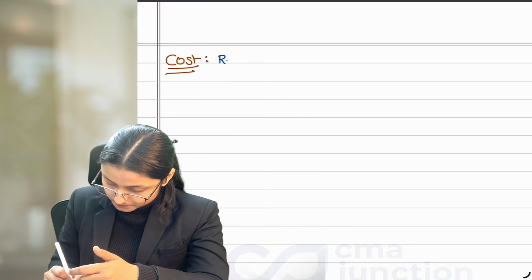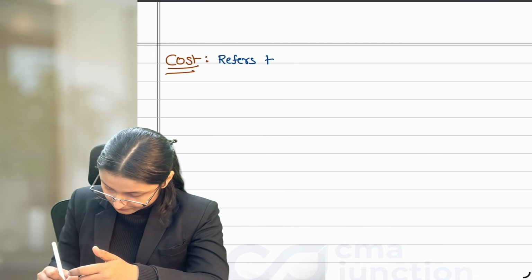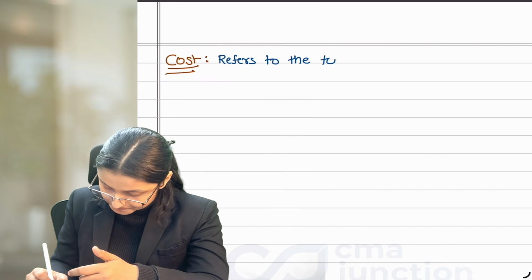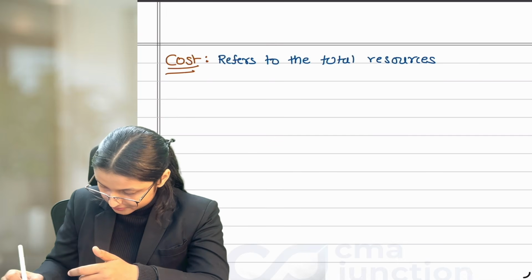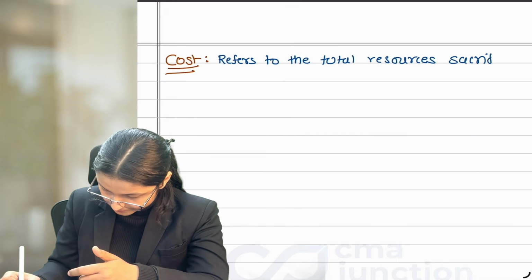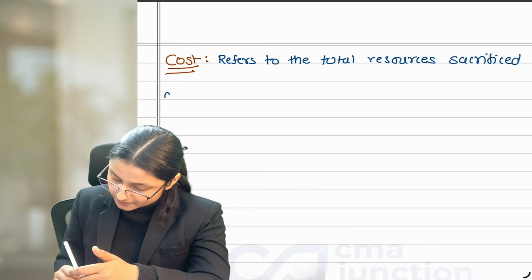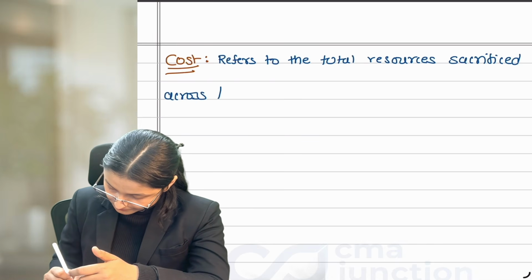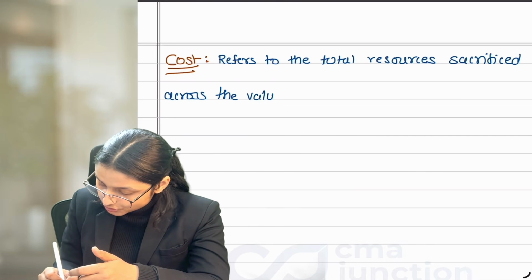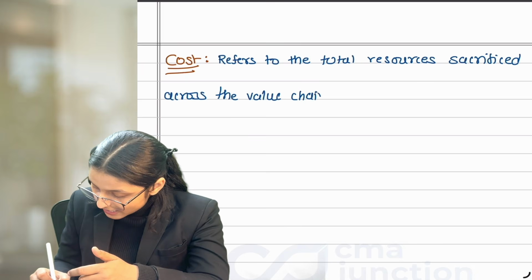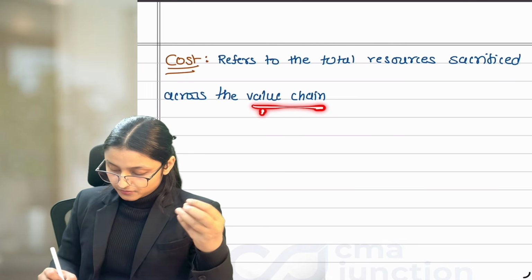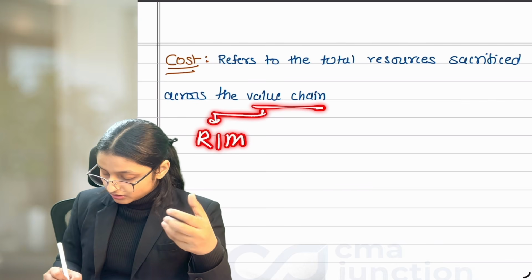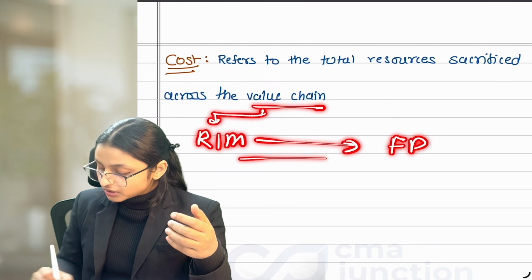Cost refers to the total resources sacrificed across the value chain to achieve long-term competitive advantage. Now, what does value chain mean? Value chain means the activities we perform from getting the raw material to providing the final product to the customer.